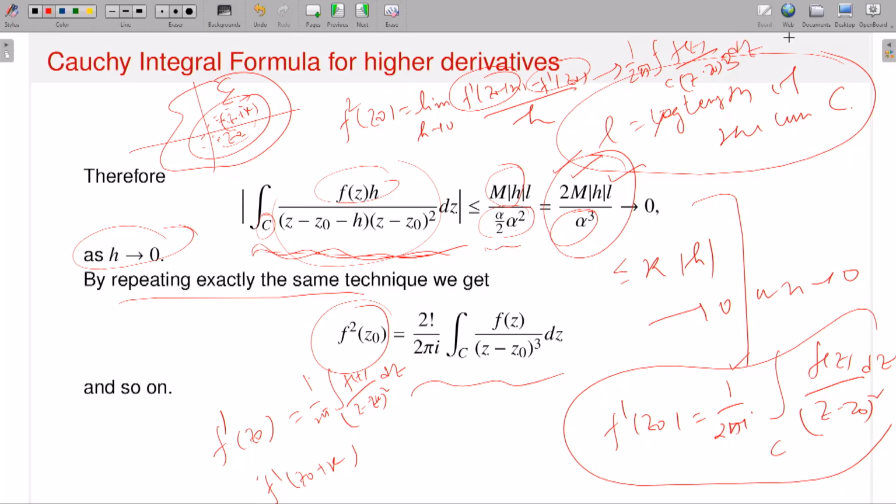So now in the second step, you know the value of your second derivative at each point inside the contour, then you go for the third derivative. The third derivative you can write in terms of the second derivative, do the same process, and you will have the formula. Then for the fourth derivative and so on.